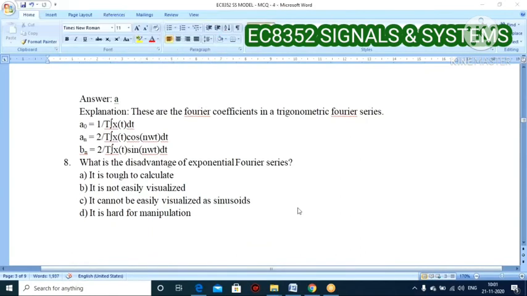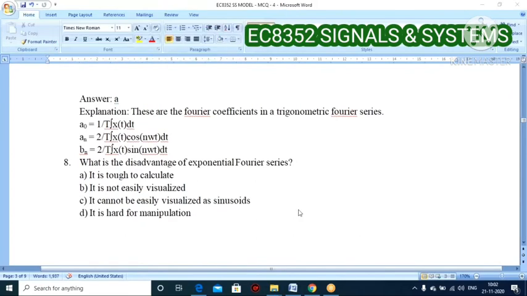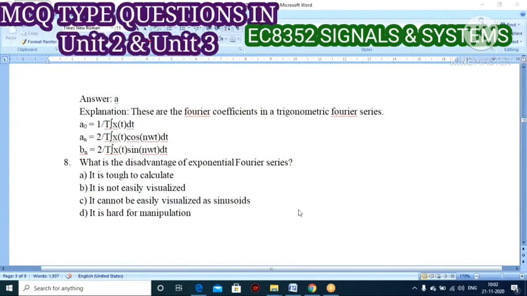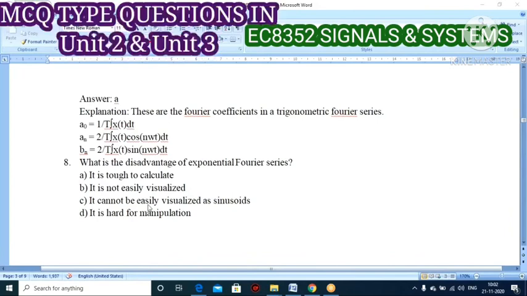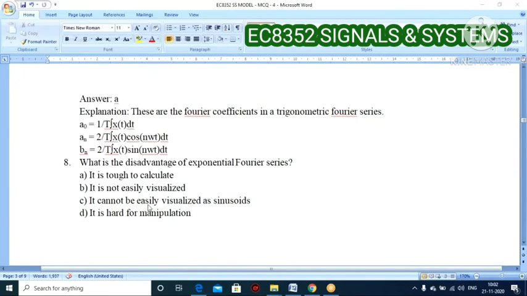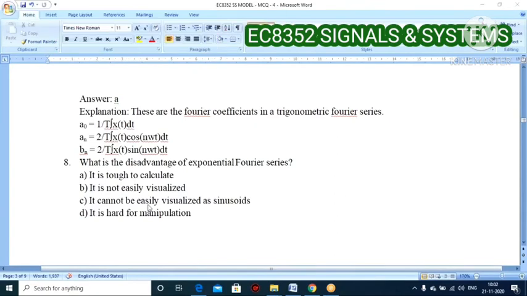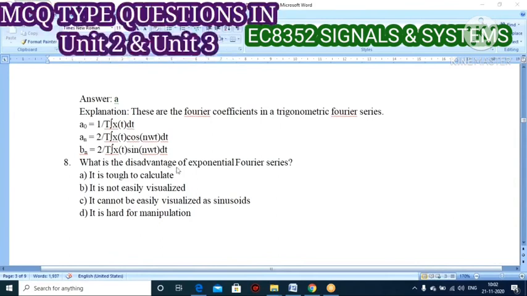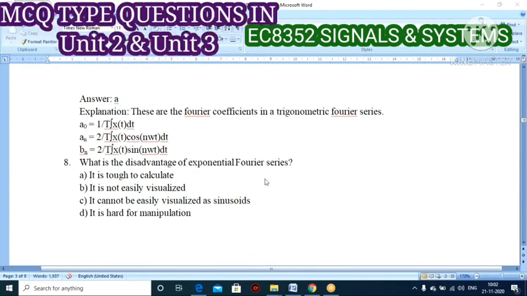Already I told you exponential Fourier series is mostly used for mathematical calculation, isn't it? But even though, it has some disadvantage. What is it? Option A: it is tough to calculate. Option B: it is not easily visualized. Option C: it cannot be easily visualized as sinusoid. Option D: it is hard for manipulation. Which one is the disadvantage of exponential Fourier series?